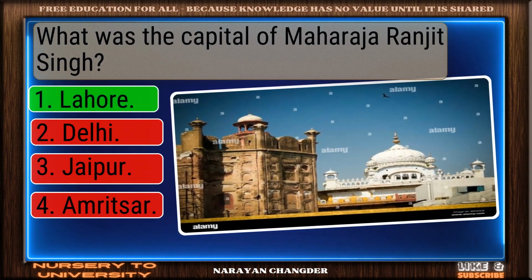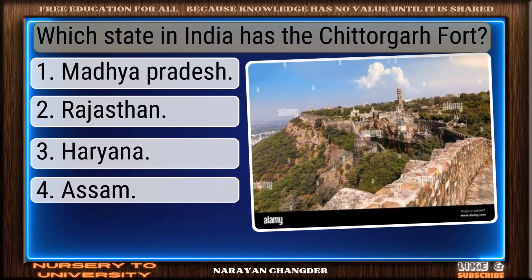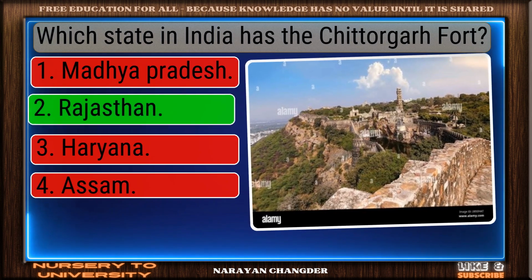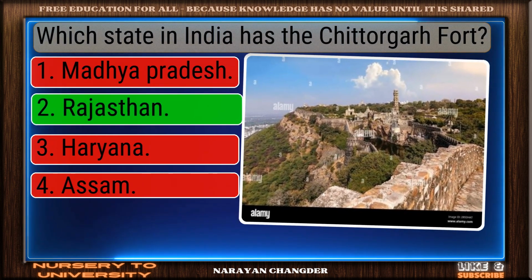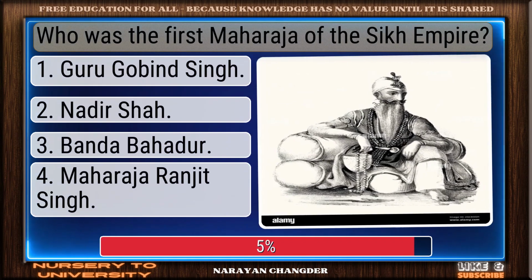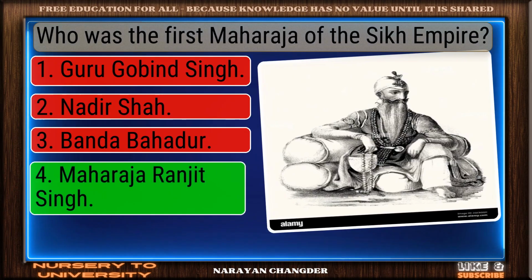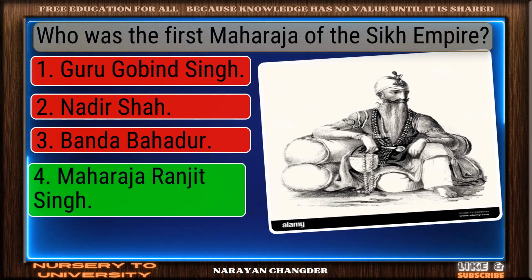Solid response. Lahore is a valid choice. Which state in India has the Chittorgarh Fort? Excellent. Rajasthan is a brilliant choice. Who was the first Maharaja of the Sikh Empire? Nice work. You chose Maharaja Ranjit Singh, and it is correct.